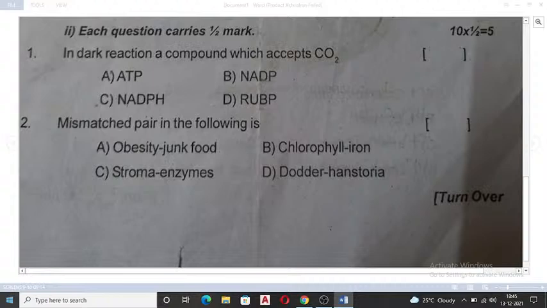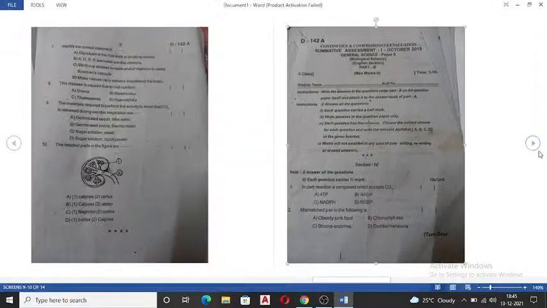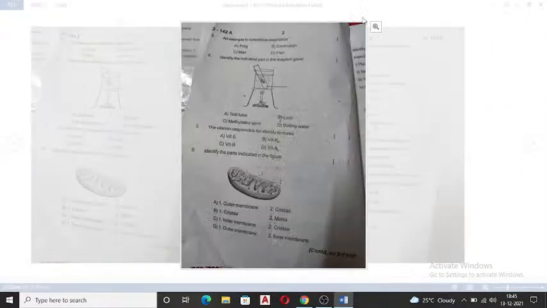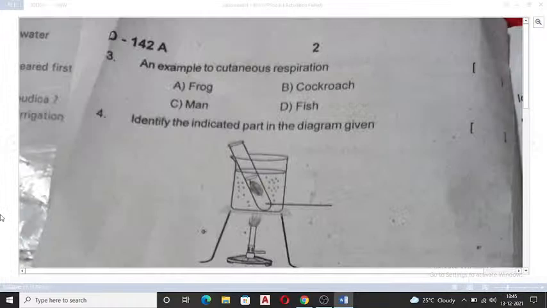Right, ma'am? Moving on to next, yes, we will move on to now the third option here. Let's go. Yeah, you can see here now. Third one you can see.